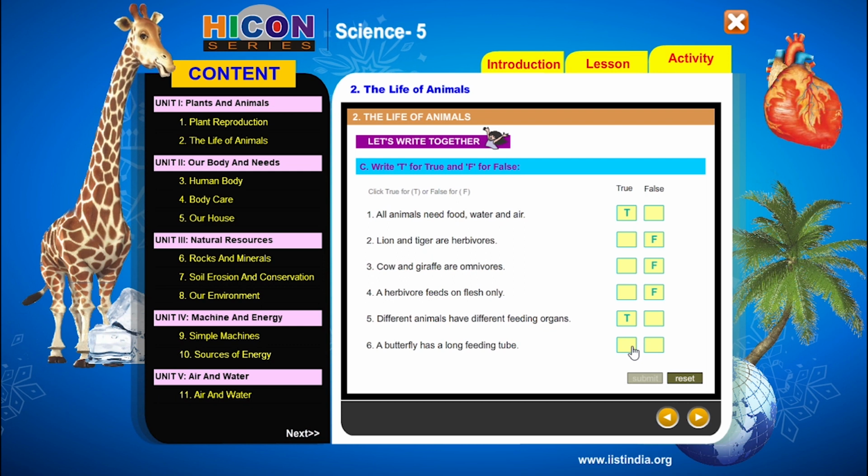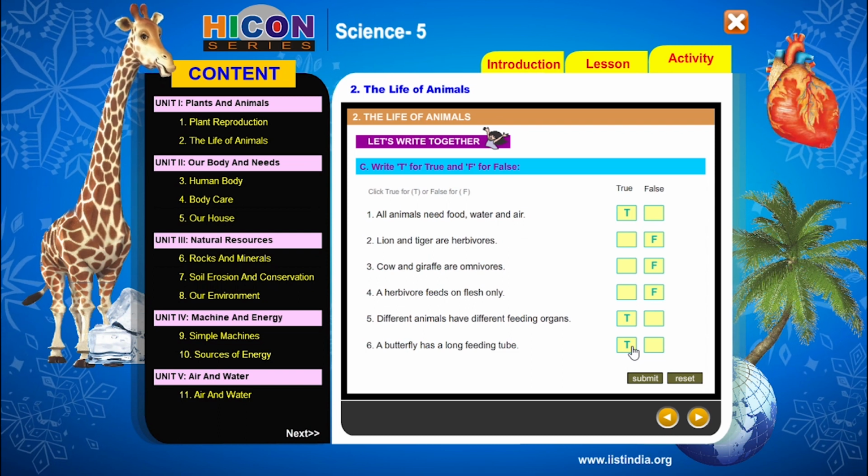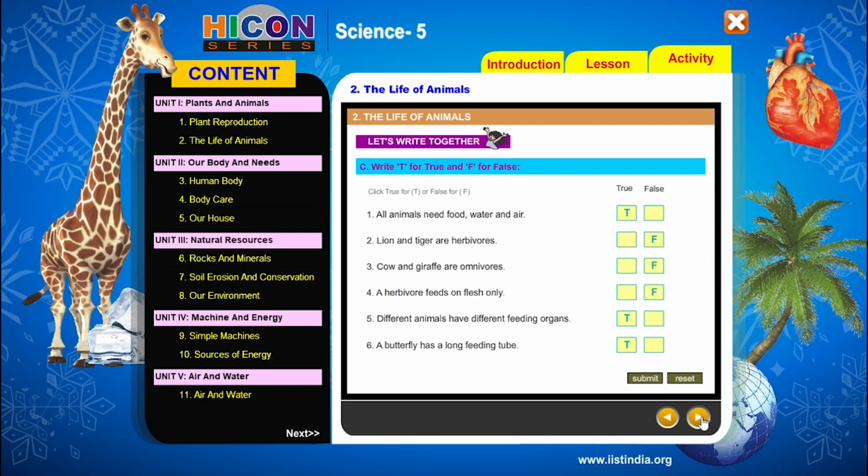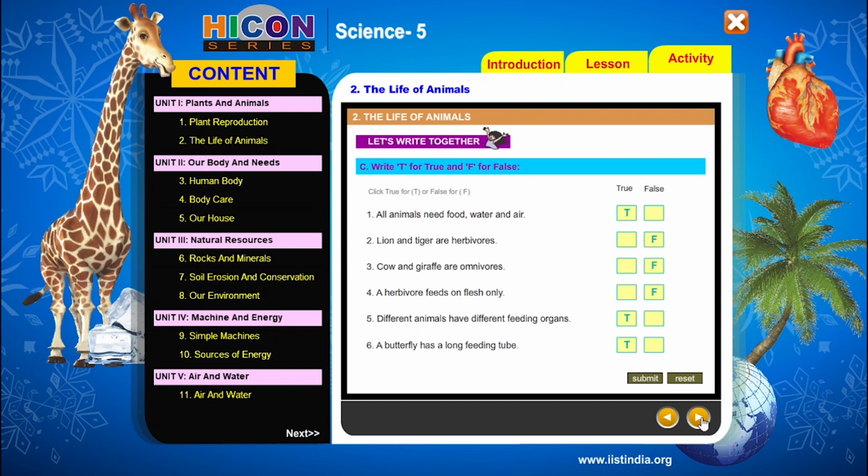So the sixth sentence is true. So write T under the box provided true. So children, this was about true and false, and this third section of the activity part is completed. So let us go to the next part in this activity section.